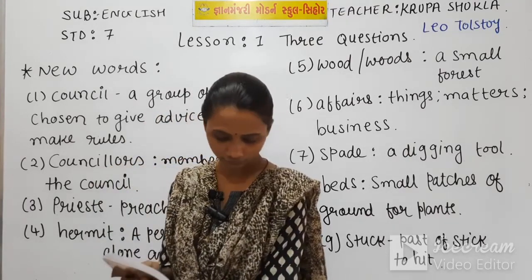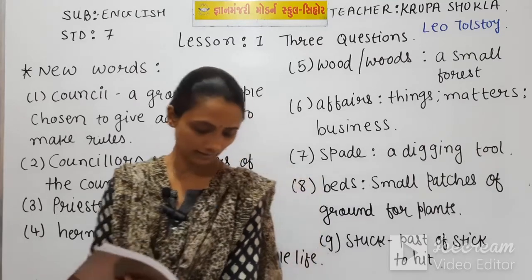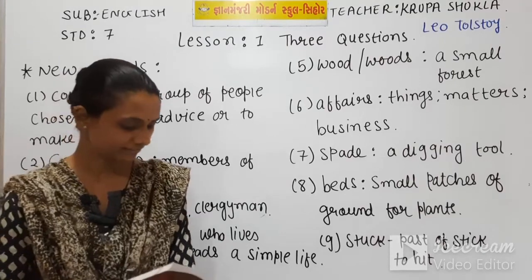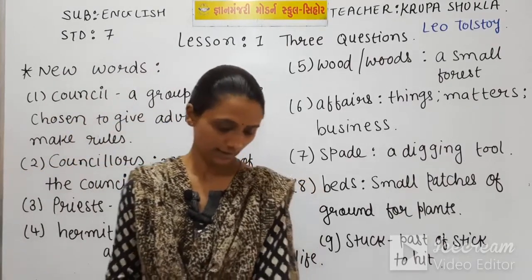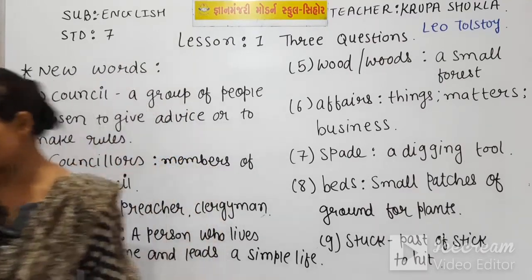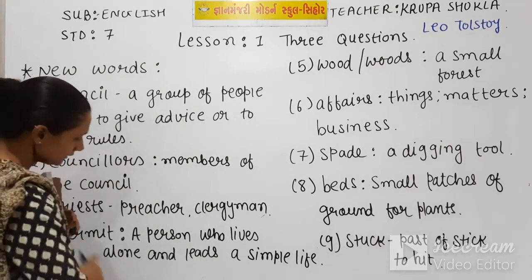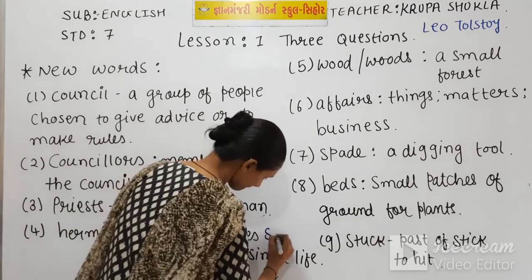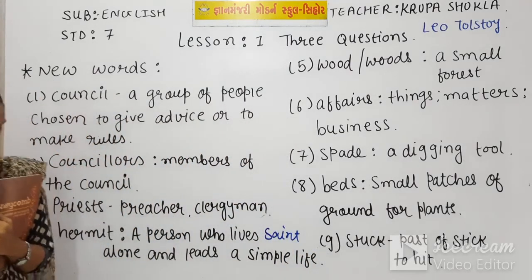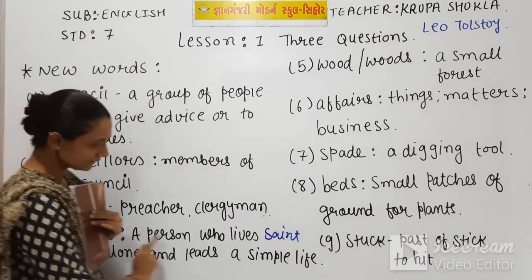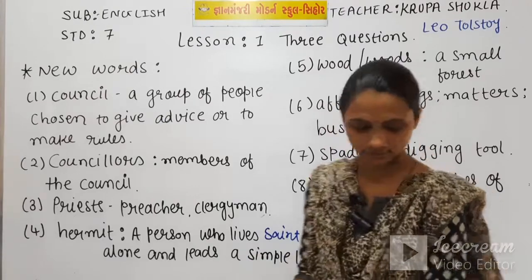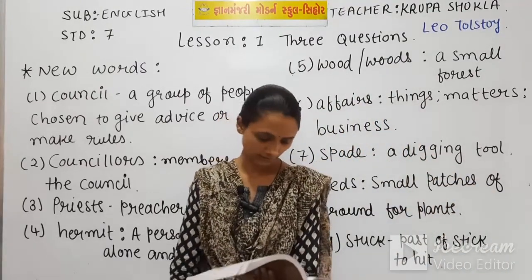The hermit lived in a wood which he never left. So here, in the above paragraph, the king decided to meet a hermit, and now he heard about one hermit, one saint. You can say hermit means saint, but not 100%, but that hermit is doing the same thing as a saint does. So here the king decided to meet him.